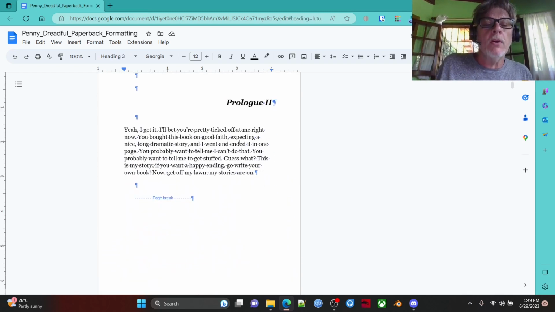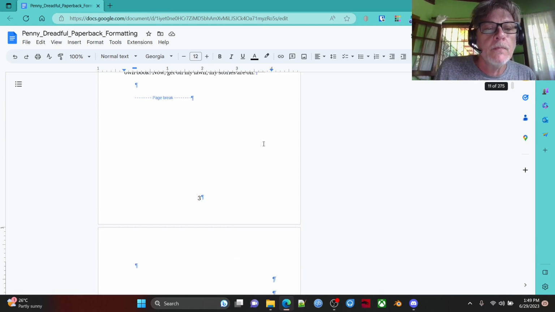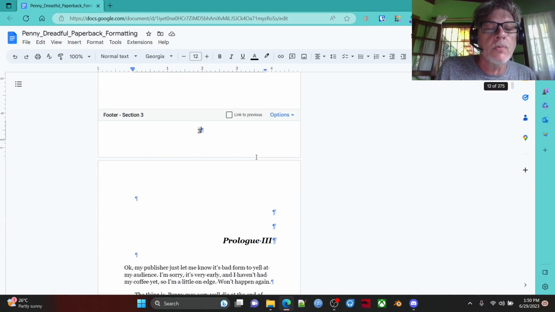Now, notice for prologue 3, there's no blank page. Why? Because this naturally fell on an odd page, 11, so it's going to start on the right side. Now, that means that this page was starting on page 12. Now it's on, oh, it's still on page 12. Hang on a second. Let's do that. So, oh, well, good. This is where we're going to show.